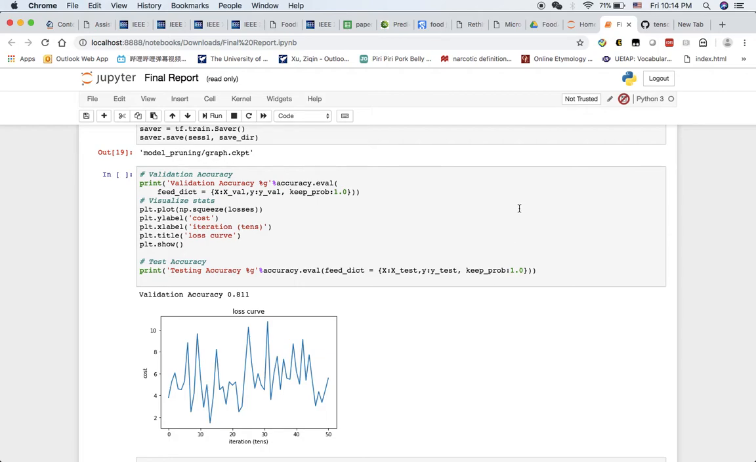So the conclusion here is that we can do a pretty good job on handwritten digit recognition with the convolutional neural network and LeNet-5 model. And also we can improve the time consumption by pruning meaningless weights, but it will disturb the cost decreasing part.